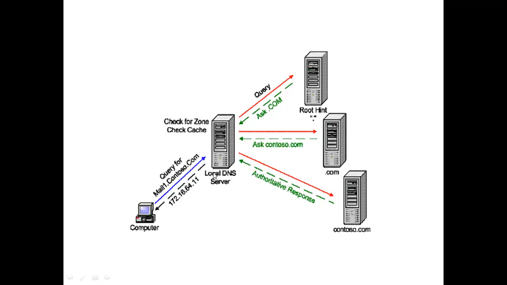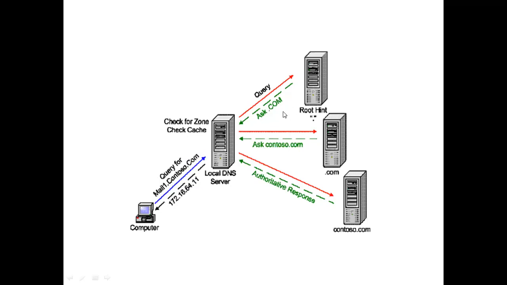If it is not known to the local DNS server, then it will send the query, mail1.contoso.com, to the root domain server. The root server doesn't know the entire IP address, but it knows about the .com server. It says: I don't know about the entire domain name, but I have the details about the .com server. You go and ask the .com server. This is the IP address of the .com server.